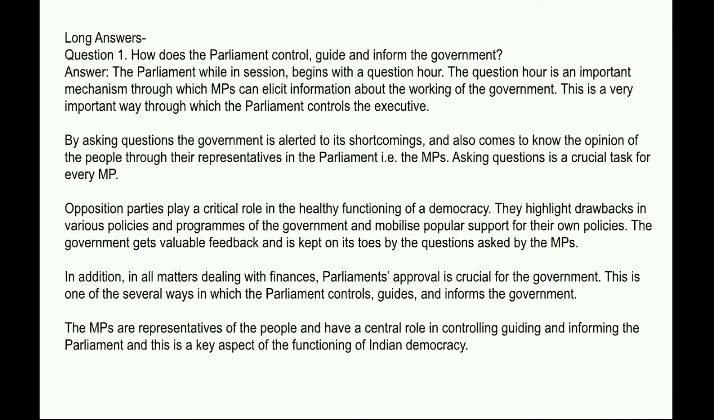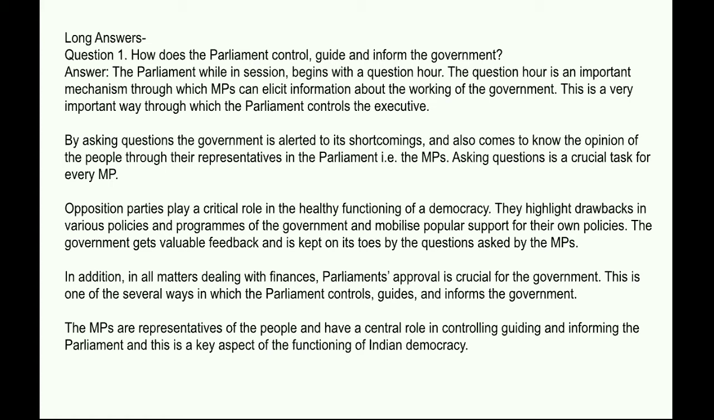Long answers. Question number 1: how does the parliament control, guide, and inform the government? Answer: the parliament, while in session, begins with a question hour. The question hour is an important mechanism through which MPs can elicit information about the working of the government. This is a very important way through which the parliament controls the executive.